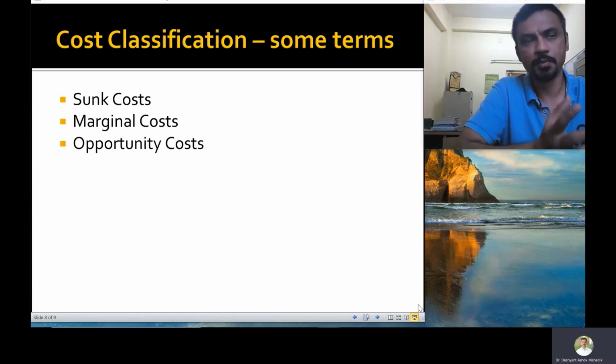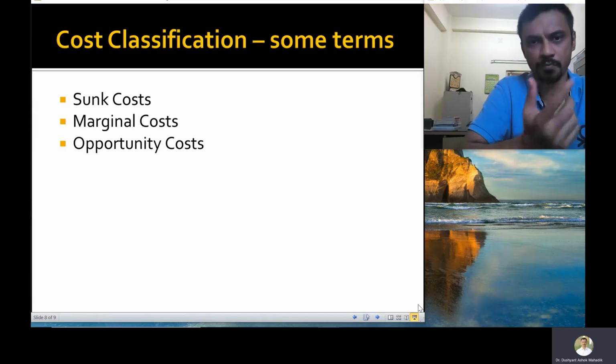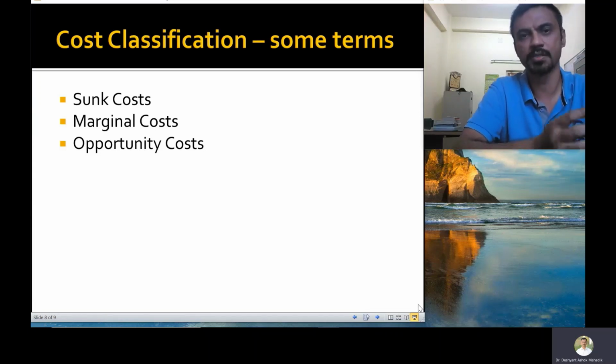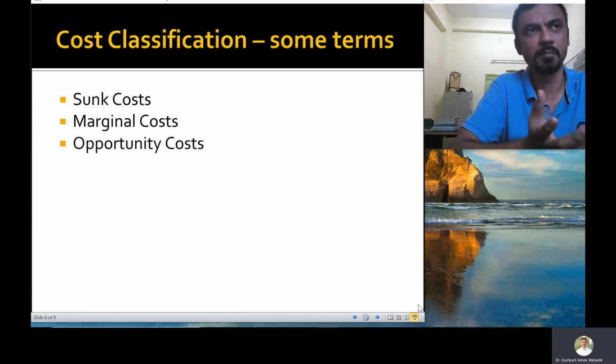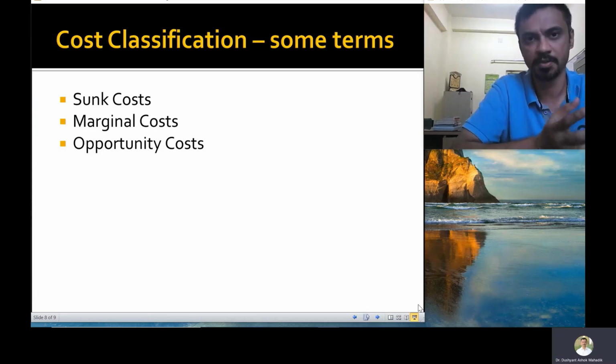So if you put everything together and find out how much each hour of instruction, that is how much each class costs you, you would come to a number of maybe 1000 rupees a class, or 1500 rupees per class.